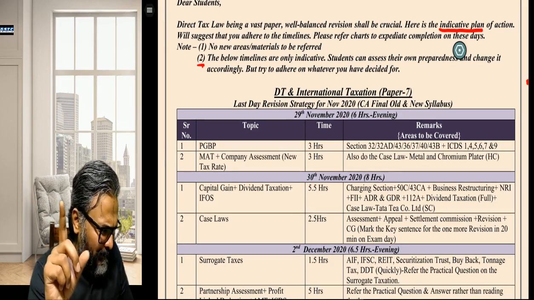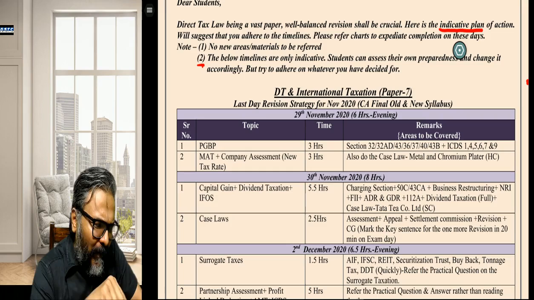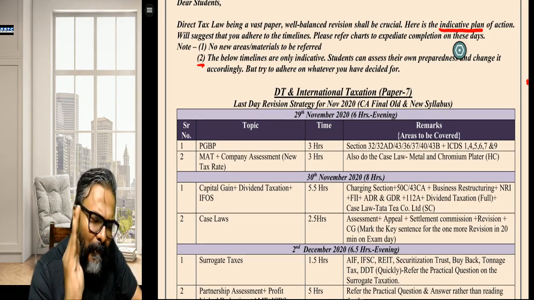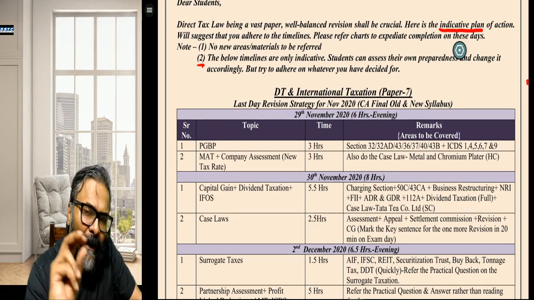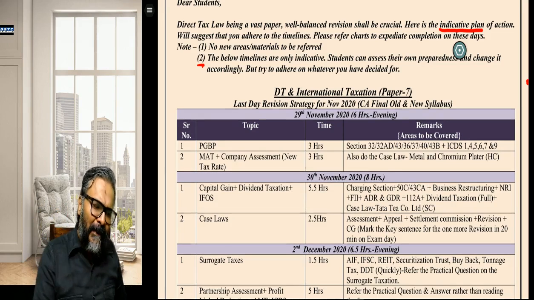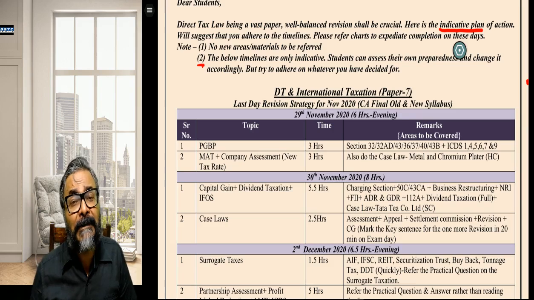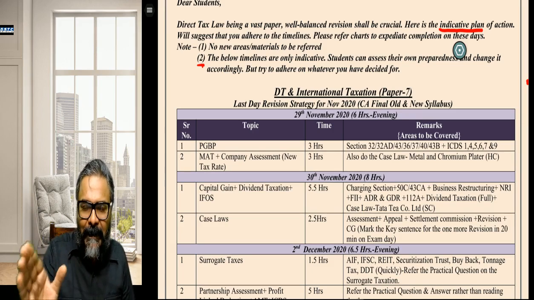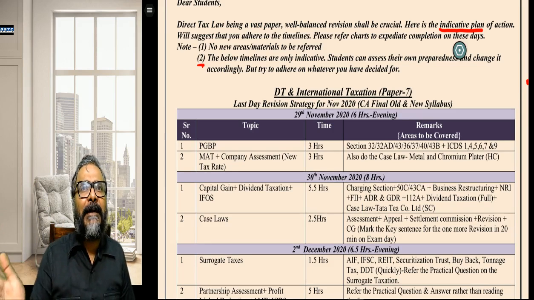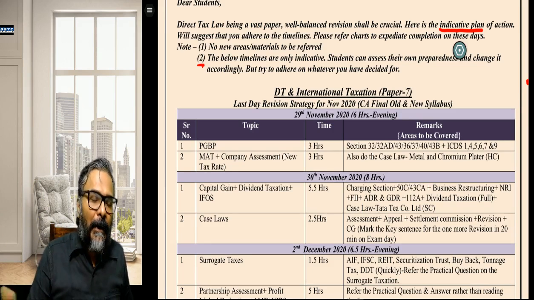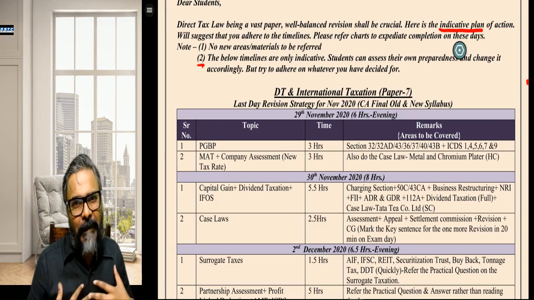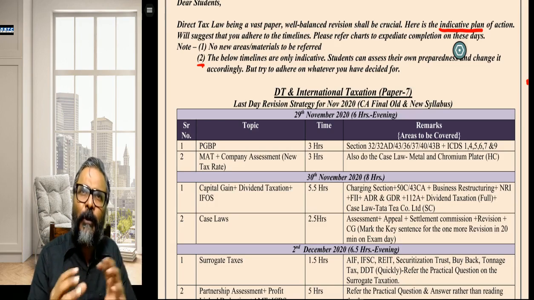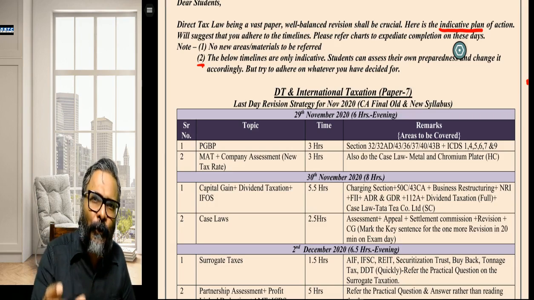So here, students, if you see, the timelines below are only indicative. I've given the number of hours as well. You'll say, sir, why has the number of hours been given? So that at least you have a target and the focus is there, and if there is any variance, you can try to cover it up. This is a strategy, students, which I have built for all of you. I think this is the best that you can do, but if you require any modification, you can do so.